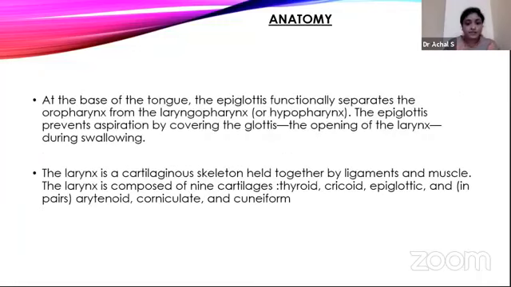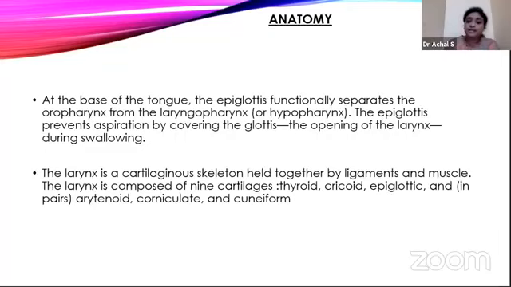At the base of the tongue, the epiglottis functionally separates the pharynx from the larynx, which is called the laryngopharynx. The epiglottis prevents aspiration by covering the glottis, the opening of the larynx, during swallowing. This epiglottis is basically a cover above the larynx, and the glottis is the space. It is not a structure, it is a potential space. The vallecula is also a potential space between the base of the tongue and the epiglottis, where the tip of our blade will be placed.